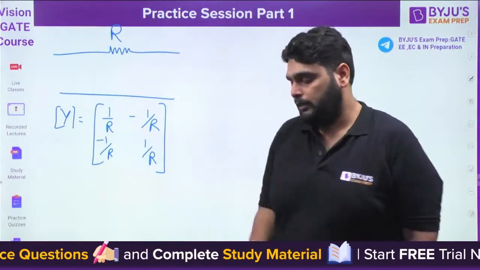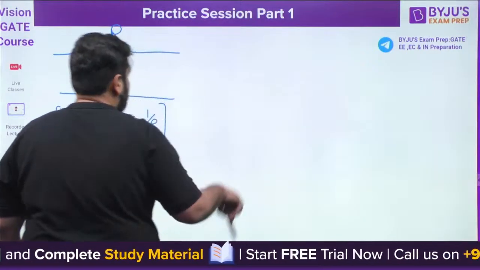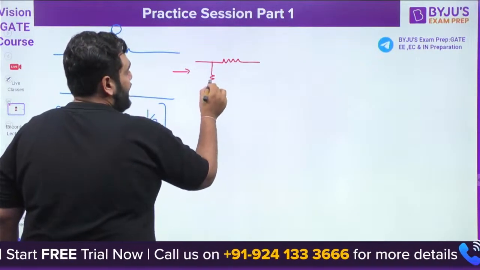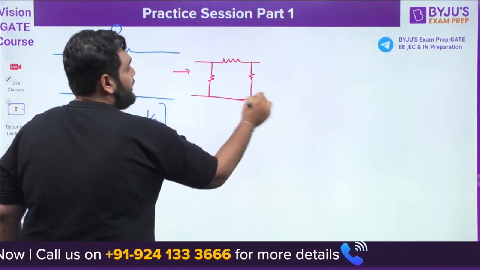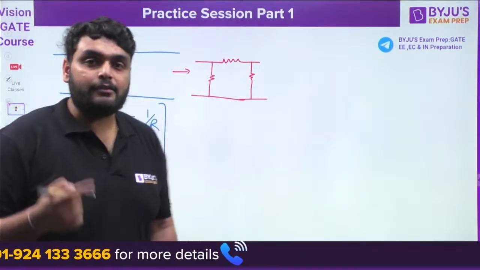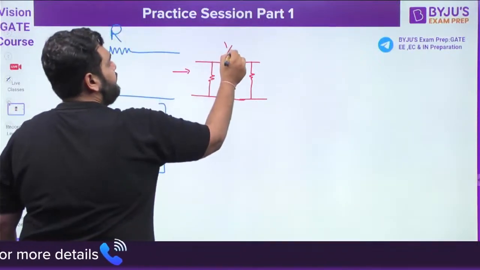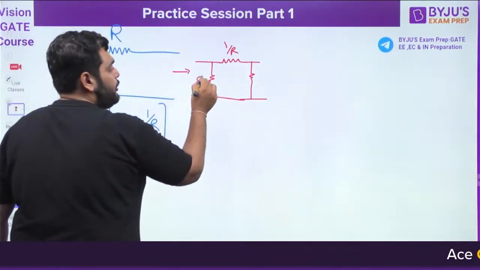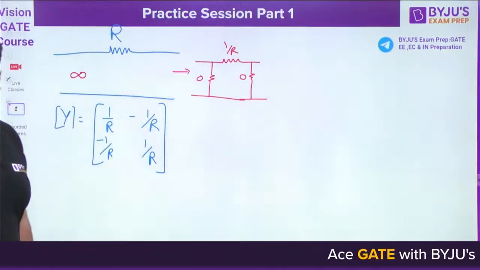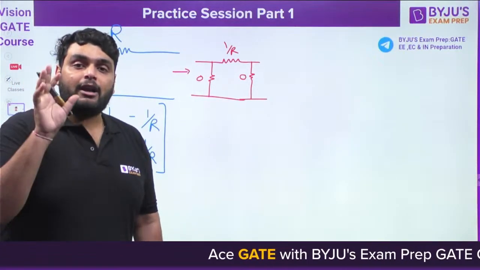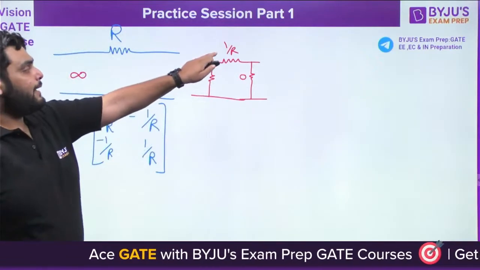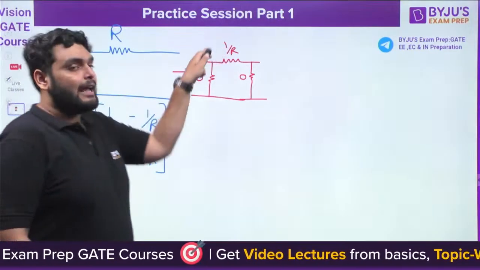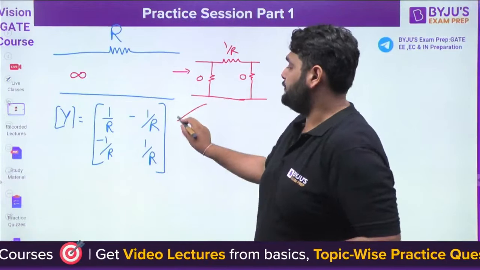How will you find it? Remember. Let me tell you in short how to find out the y parameter of this circuit. I can convert this circuit into a pi network. Now remember, in a pi network we use the admittance, so R becomes 1 by R. Here the resistance is infinite, so it becomes 0. Now use the shortcut trick of y parameter: 1 by R plus 0, 1 by R plus 0, and the non-diagonal element is the negative of this.